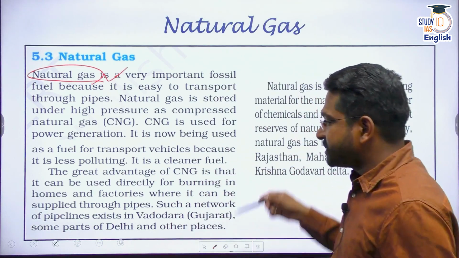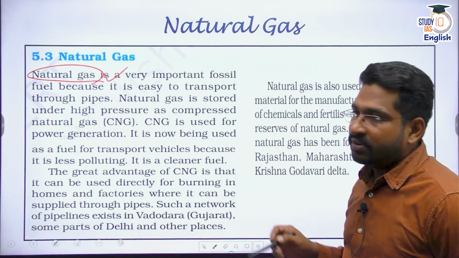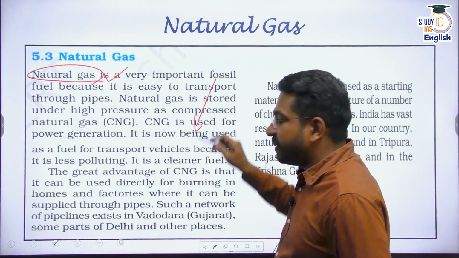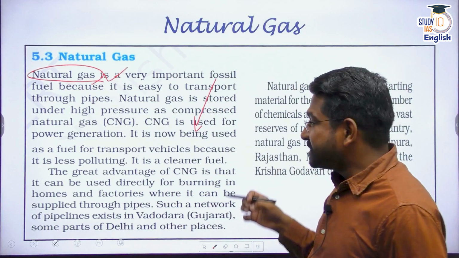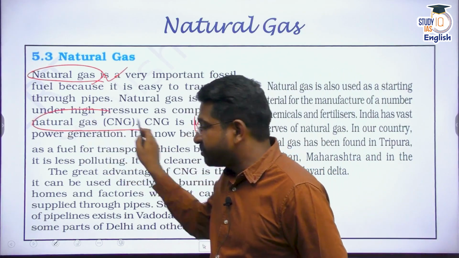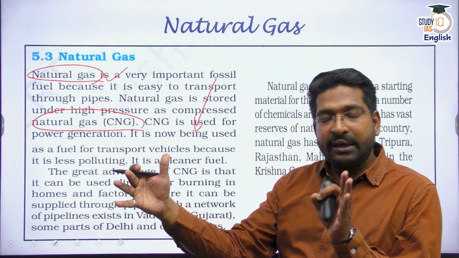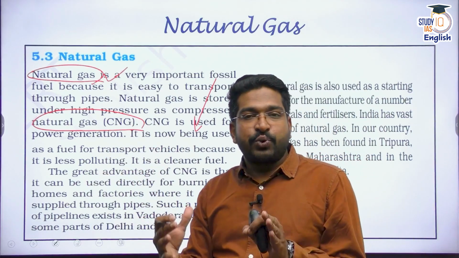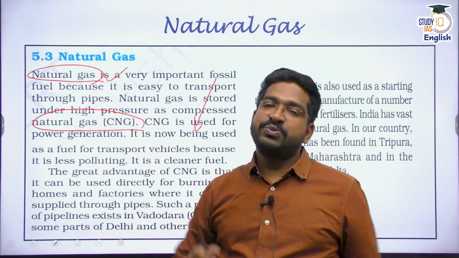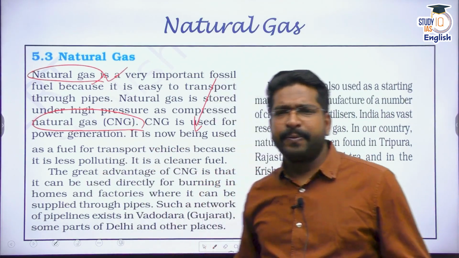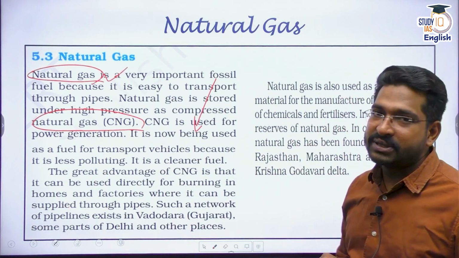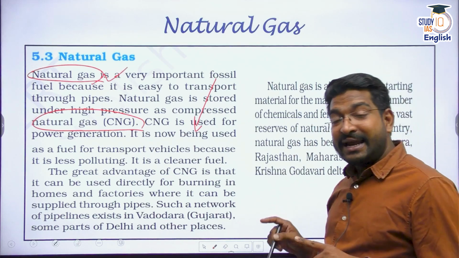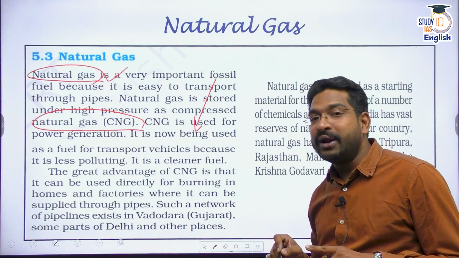So natural gas we extract from these petra, that means stone. From these stones we extract the natural gas. We compress that natural gas so that the area for its storage is reduced, and then we transport it through pipelines, etc., to the other places. So CNG is also a very important fuel for us. Again, all these are exhaustible, non-renewable.